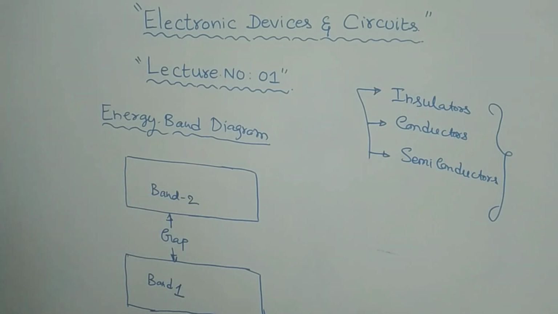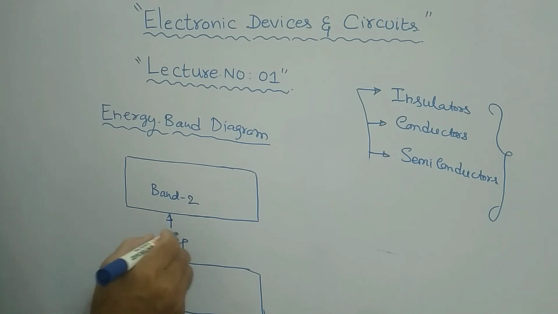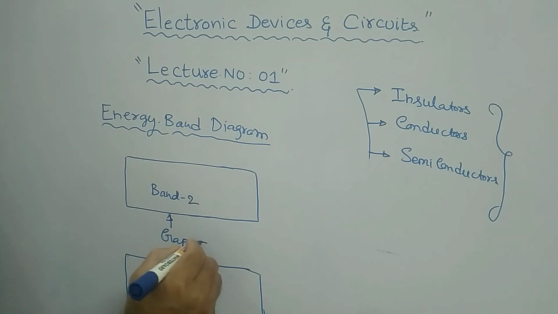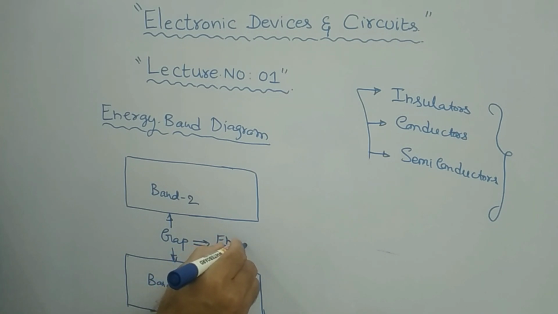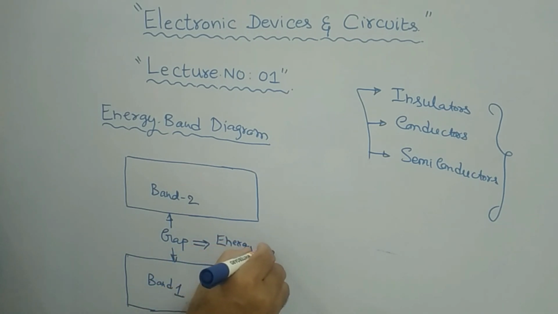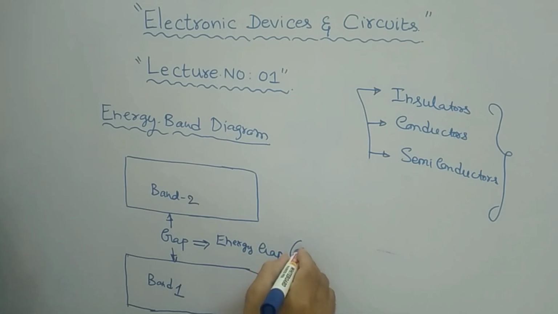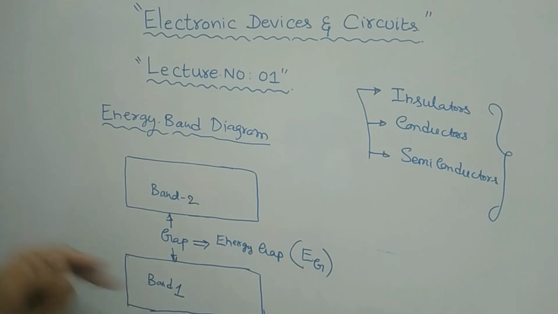This gap you are able to see here is called the energy gap, and it is represented by E suffix G, E_g.